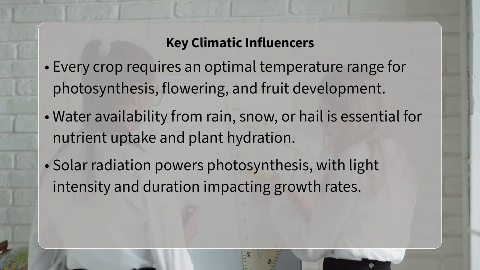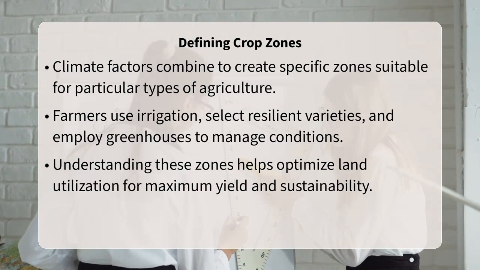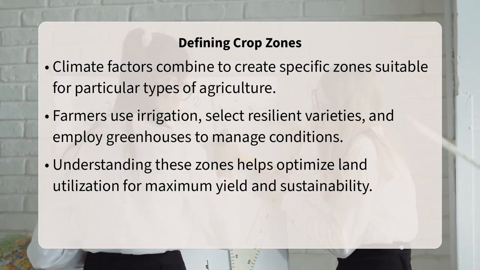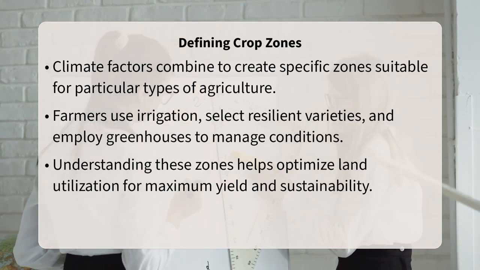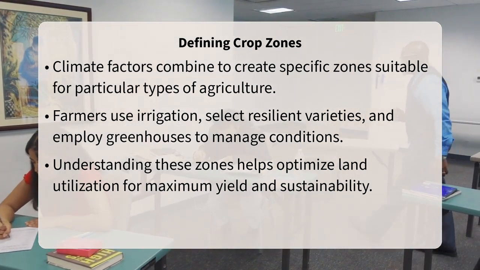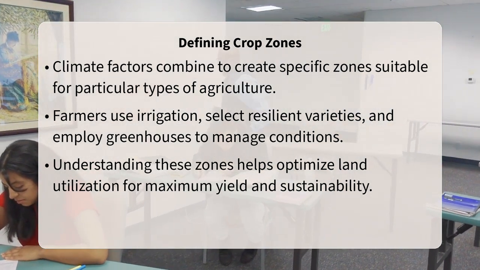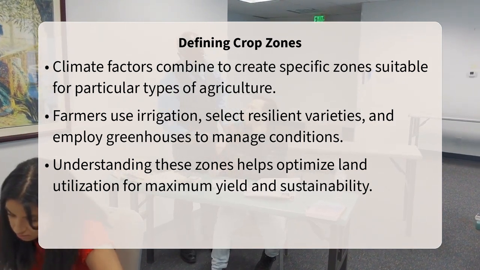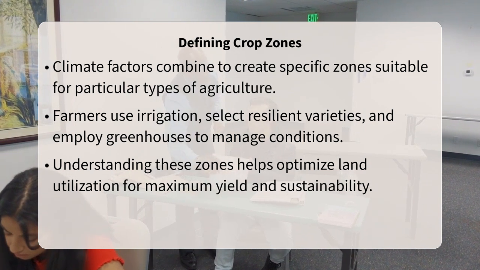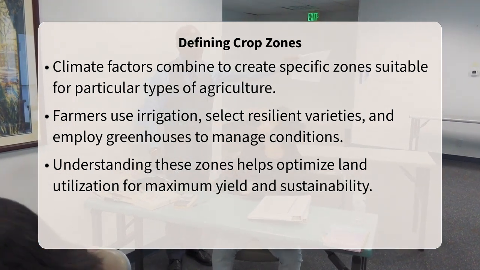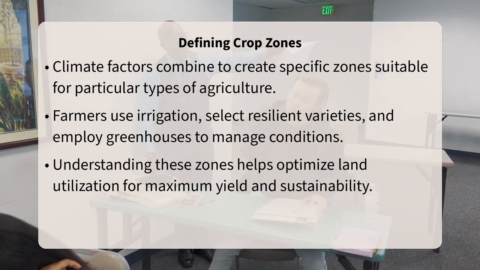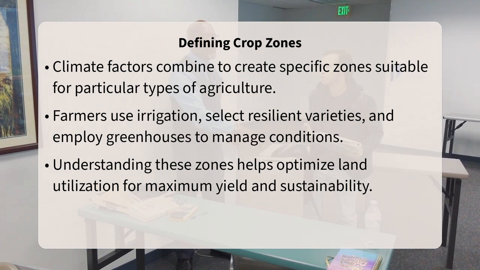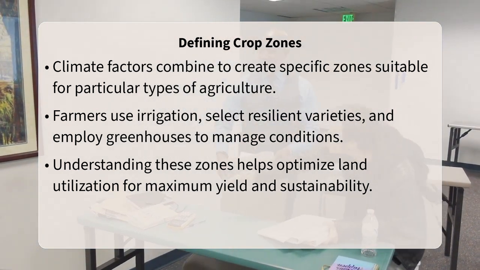Sunlight, or solar radiation, provides the energy for photosynthesis, the process by which plants convert light into energy. The duration and intensity of sunlight affect plant growth rates and productivity. Some plants are long-day plants, needing extended periods of light, while others are short-day plants, requiring longer nights to flower. This photoperiodism, the physiological reaction of organisms to the length of day or night, helps explain why certain crops are restricted to specific latitudes or seasons.